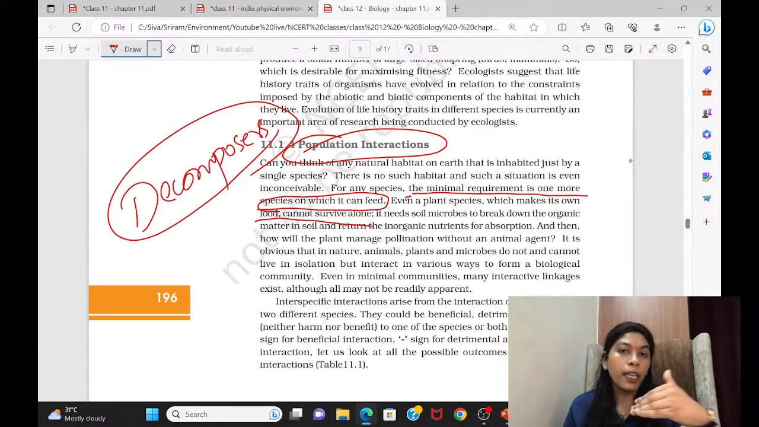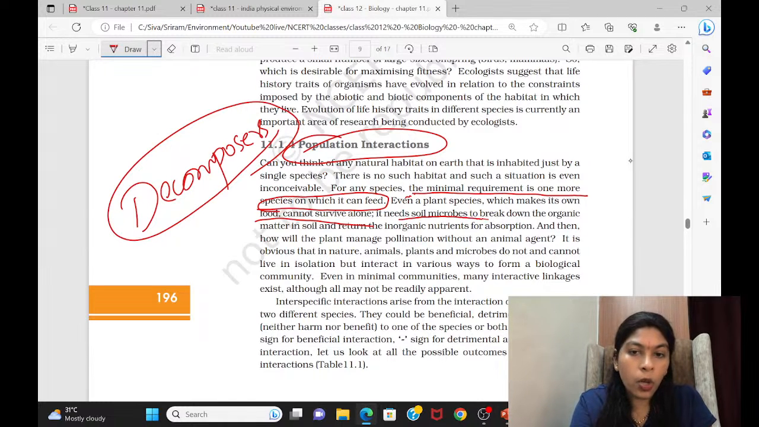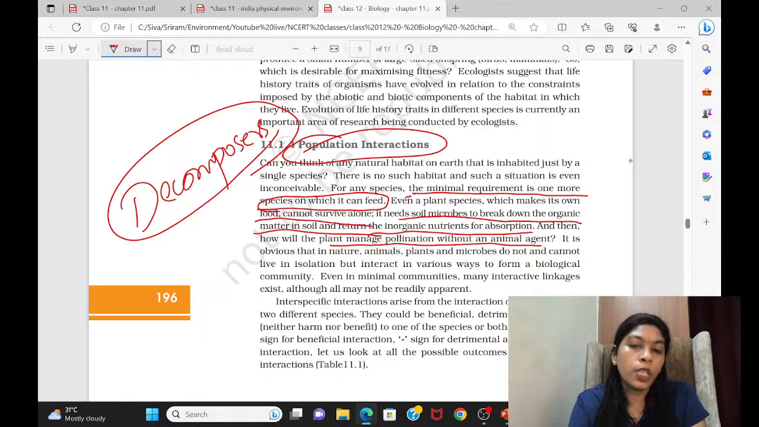So for the spreading of their species, through the pollen grains or the dispersal of seeds, and for its own nutrient enrichment, that's why it is given here. It needs soil microbes to break down the organic matter in the soil and return the inorganic nutrients for absorption. And it is not only that, also pollination and the seed dispersal.